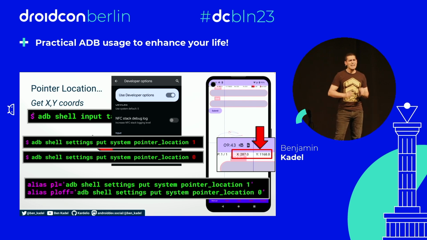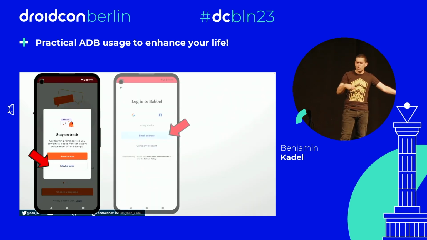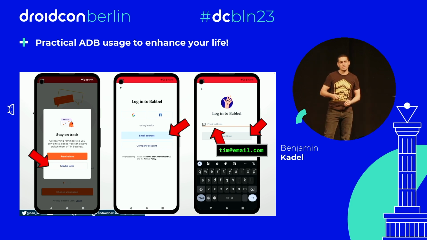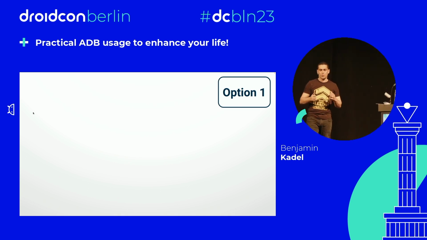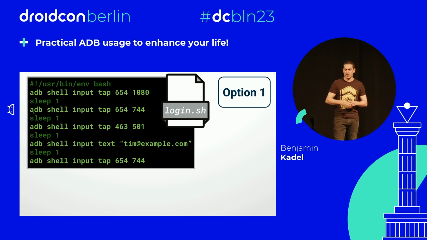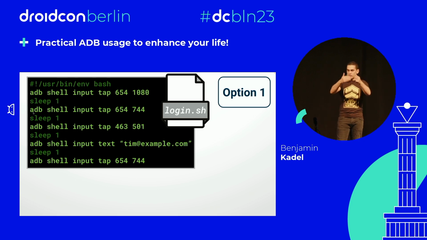Anyway, we now have the capability of finding a single node's coordinates, its x and y. But what happens when we have a login flow, multiple screens that we need to chain together to automate that? We have to do clicks here, clicks there, text input, et cetera, et cetera. So I'm going to give you 3 options now, and they're going to get progressively better as we go, but I want to try and tell the story of it, where we are going to use a bash script, or a shell script, to do this for us. Now, please do not panic. A script is basically just a file with multiple lines, and each line is its own terminal or bash command that triggers one after the other.